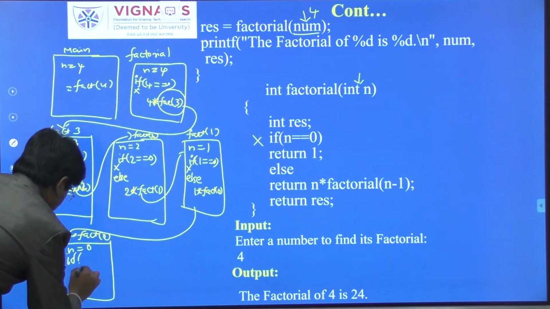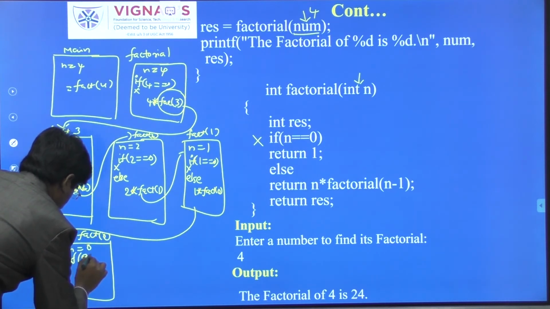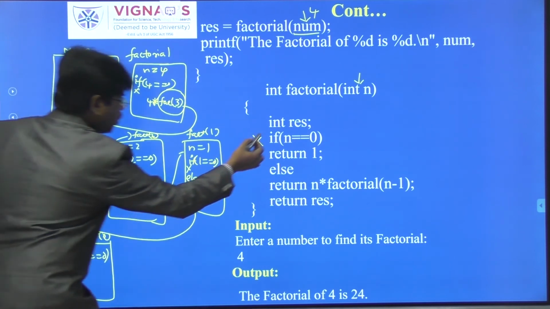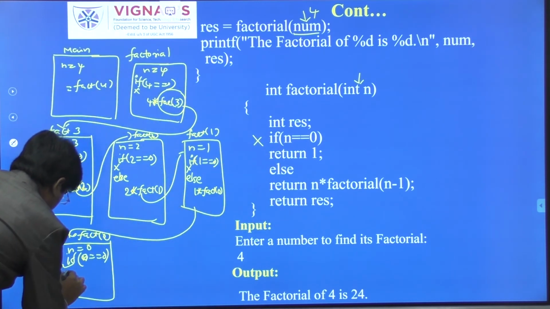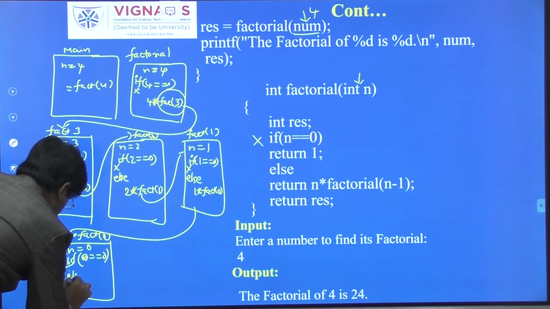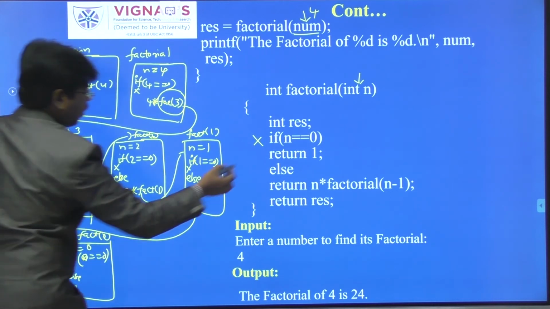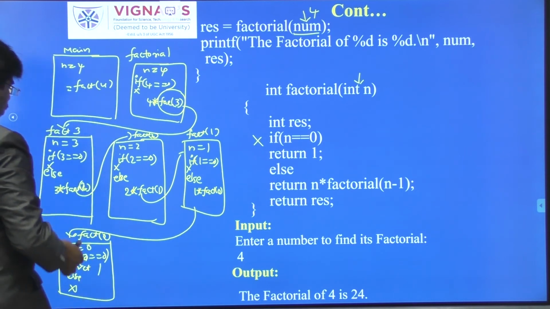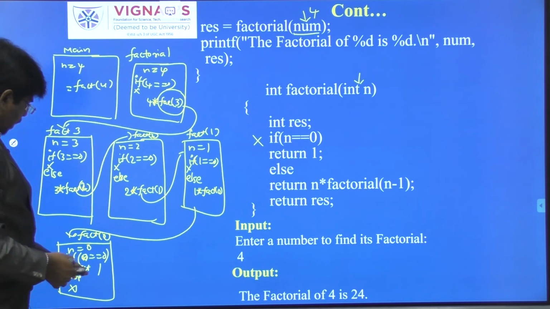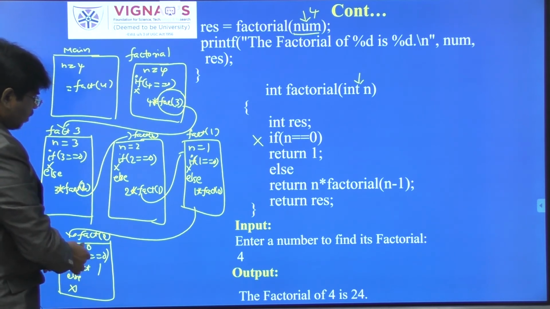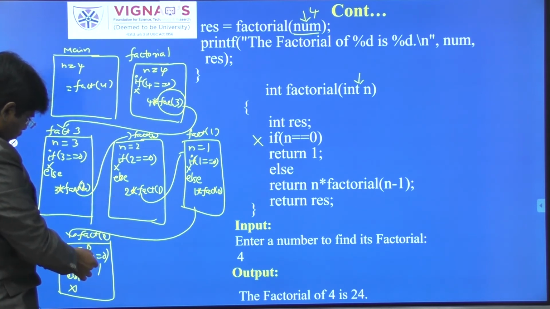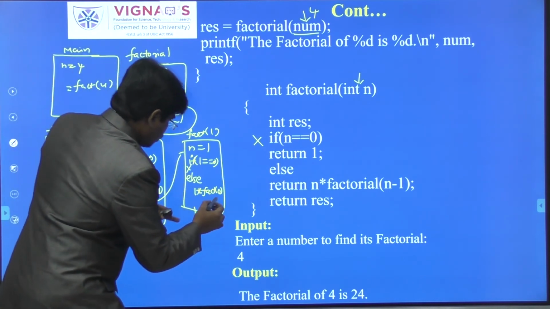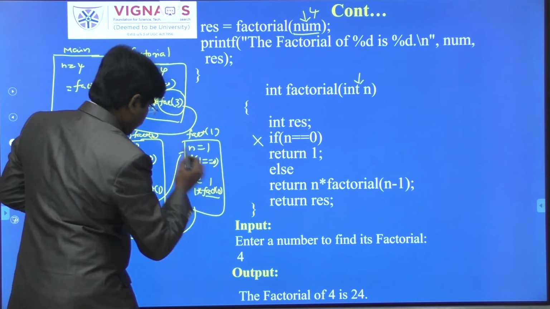Okay, what happened? n is 0, double equal to 0. Now the condition is true. Now that the if condition is true, the else part cannot be executed. So what I have written is return 1. Okay, where does it have to return 1? Who called this function? From where is the control coming? This function is called by this function, so the 1 will be returned to here only. So here the value is 1.